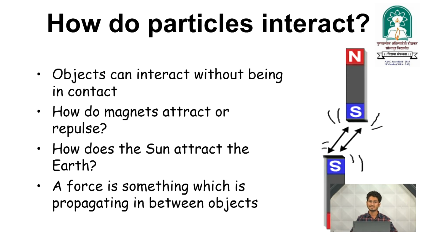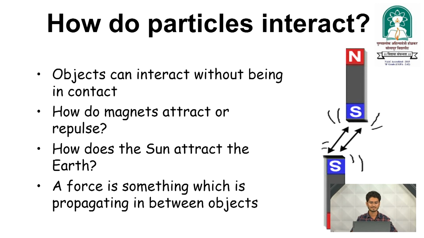How do particles interact? We know the particles and their forces, so how do they interact? The best example we can take here is that objects can interact without being in contact. Consider the magnet. They don't touch, but they oppose through some kind of field or force, we can say magnetic force.